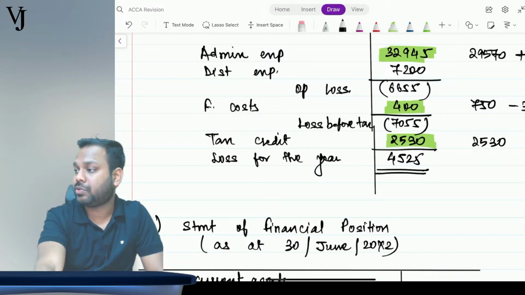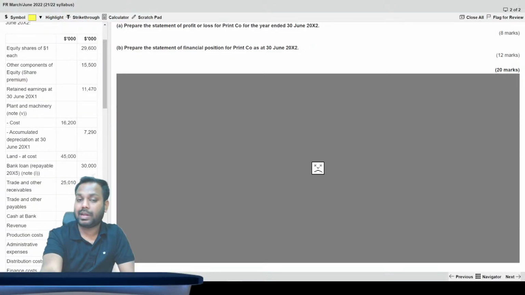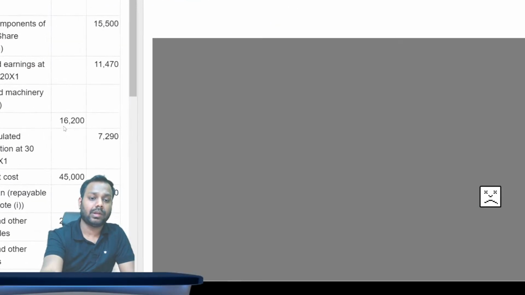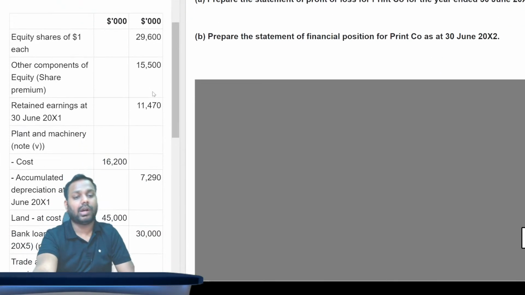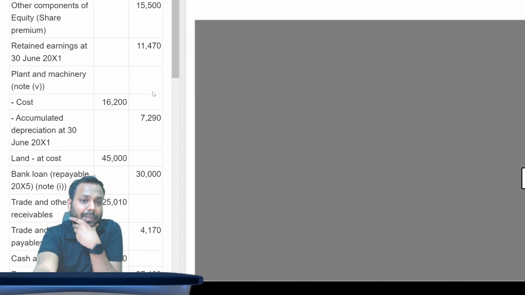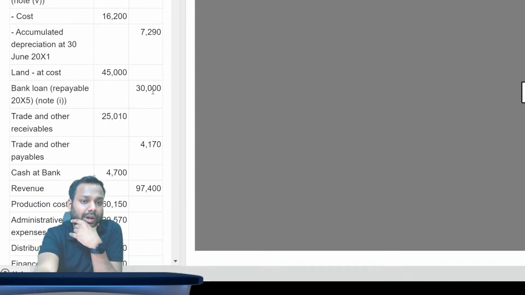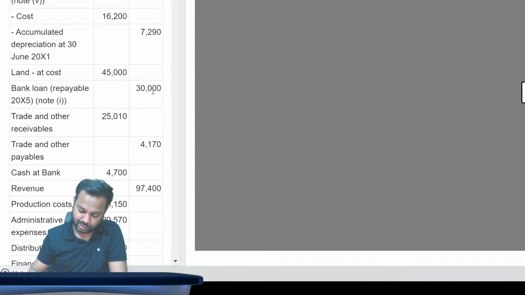I'll show you the trial balance also in the question. Just give me a minute. This is the trial balance in the question. Now, equity, share capital, retained earnings, no land, no trade and other receivables, right? So let me write here trade and other receivables. Trade and other receivables 25010. I believe there was no adjustment to trade and other receivables, right?